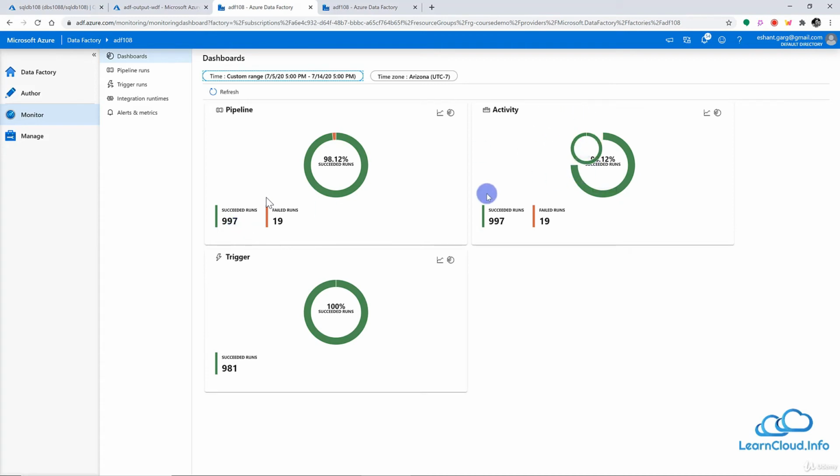Similarly, we have the activities and we have the triggers. And you can change this graph also. You can see it in terms of a line, so it depends on how comfortable you are figuring out the data. You can change that. And of course, you can change the time zone also. But the point is, these 3 sections ultimately point to different sections on the left side menu. So if I click here, I will go to the pipeline section. Or if I click here, again, I will go to the pipeline section. Inside the pipeline, there's the activity section, so I will go there. Or if I click here, I can go to the trigger section. So let me click here and go to the pipeline section.